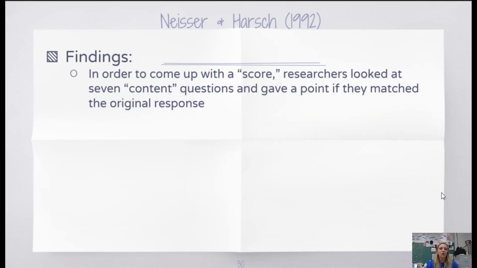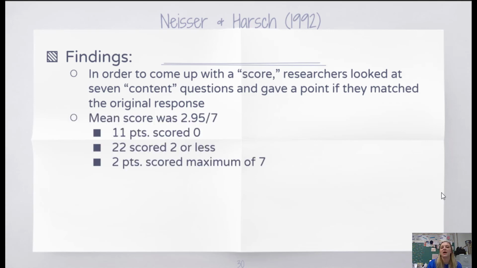In order to look at the discrepancies between these two questionnaires, Neisser and Harsch had to come up with some sort of score to quantify whether or not participants were correct in the content of their questions. So they looked at 7 different content questions and gave a point for each of the matched responses to the original response. The mean score was 2.95 out of 7 possible points.